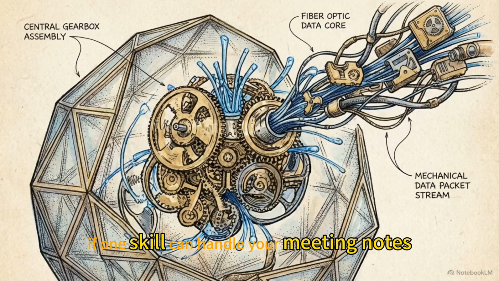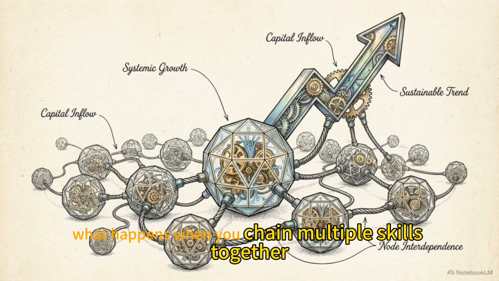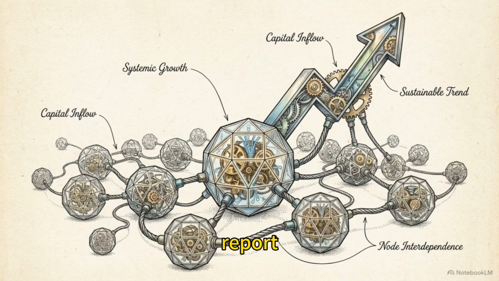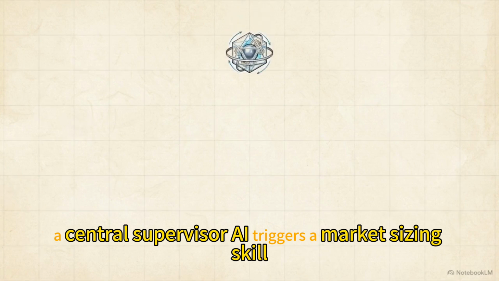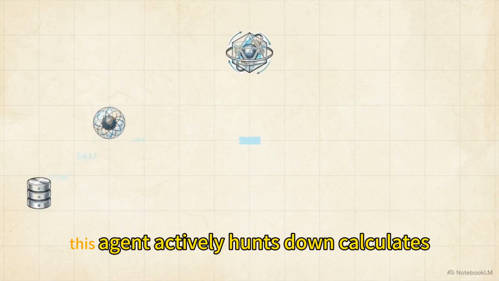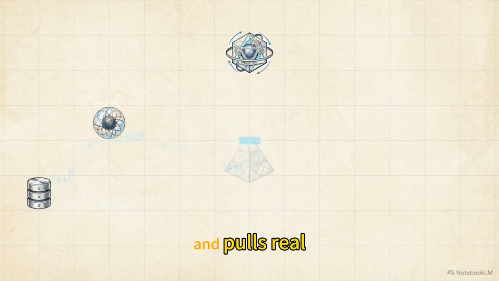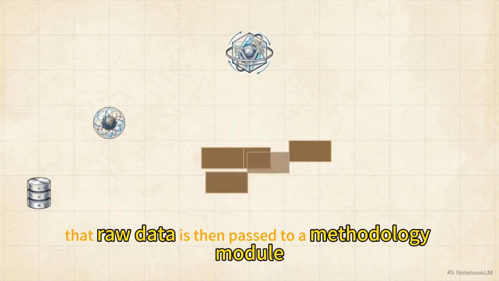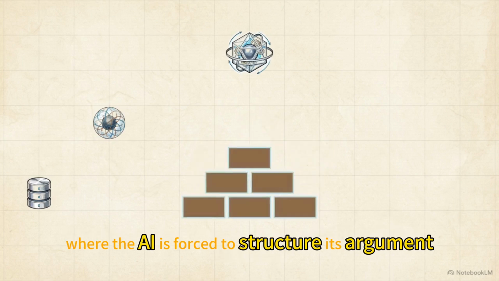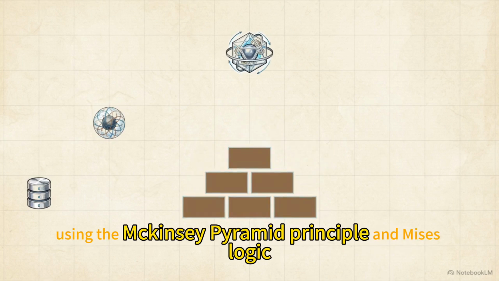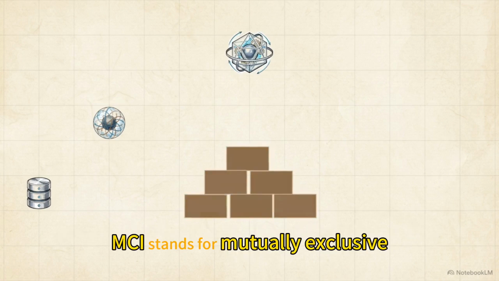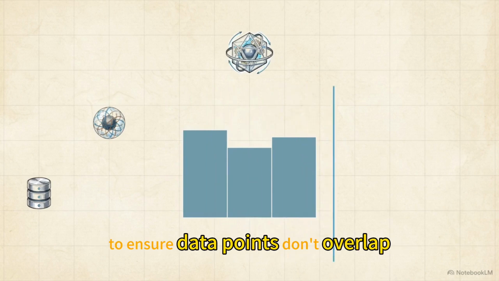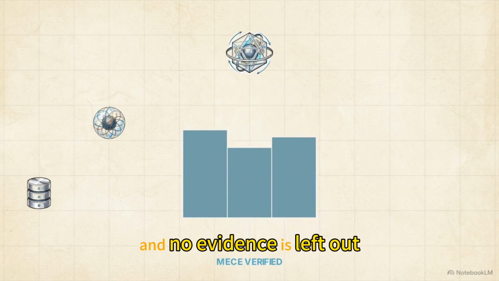If one skill can handle your meeting notes, what happens when you chain multiple skills together to tackle a multi-million-dollar management consulting report? A central supervisor AI triggers a market sizing skill. This agent actively hunts down, calculates, and pulls real macroeconomic data from live financial sources. That raw data is then passed to a methodology module, where the AI is forced to structure its argument using the McKinsey pyramid principle and MECE logic. MECE stands for Mutually Exclusive, Collectively Exhaustive, a framework used by consulting firms to ensure data points don't overlap and no evidence is left out.